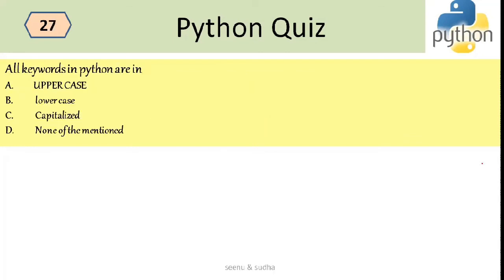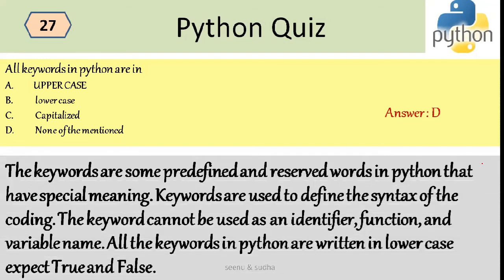Another question: all keywords in Python are in uppercase, lowercase, capitalized, or none of the mentioned. So all the keywords in Python are what? They are none of the above. They are not uppercase. We know that most of the keywords are lowercase, but it's not lowercase entirely because it's also capitalized. Why? The keywords are predefined and reserved words in Python that have special meaning, so they cannot be used as identifiers.